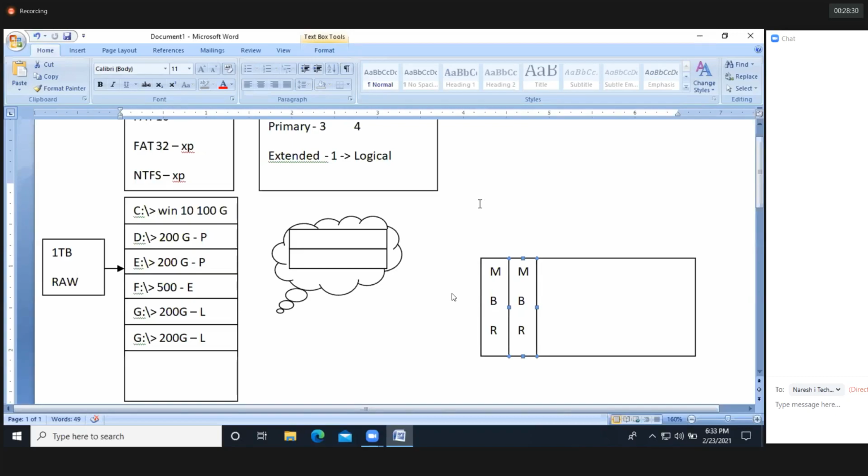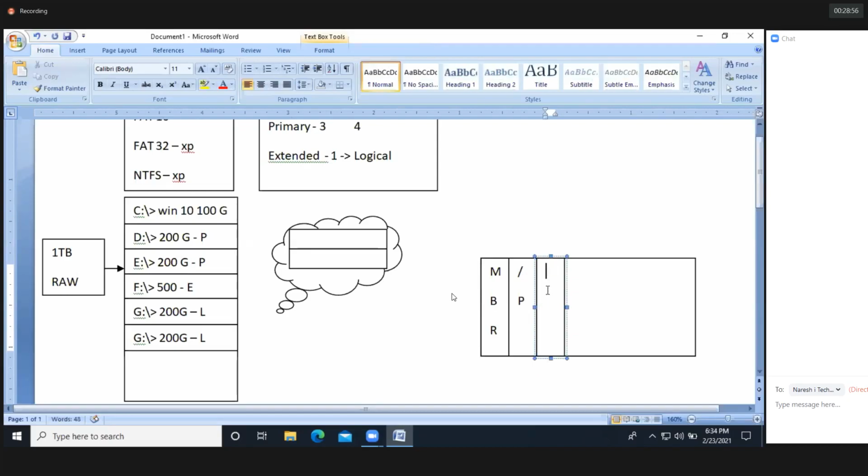The first partition is root, not ROOT, but /. It's a mount point. You can say ROOT also, there are no issues. So /, it's a primary partition. P for primary partition. And then the next partition, boot.